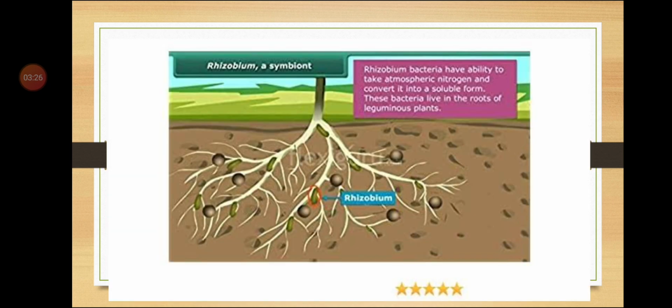You can see here rhizobium is a symbiont. Symbiont means it is present in association with the roots. These are the roots of leguminous plants. Rhizobium bacteria have ability to take atmospheric nitrogen and convert it into soluble forms. This bacteria live in the roots of leguminous plant. They are living in the roots of these leguminous plants. They multiply inside the roots of these leguminous plants.